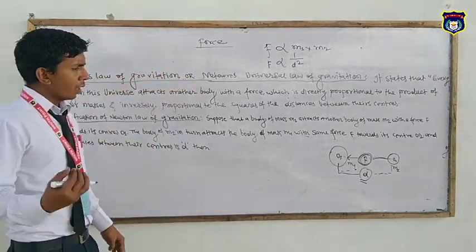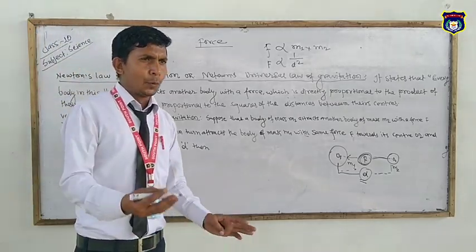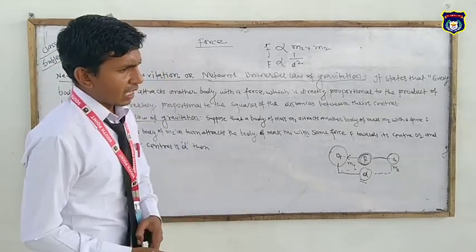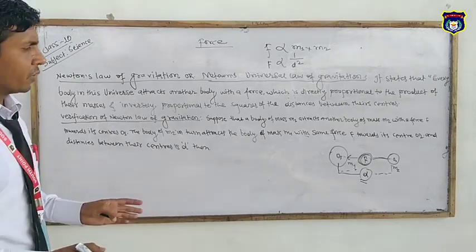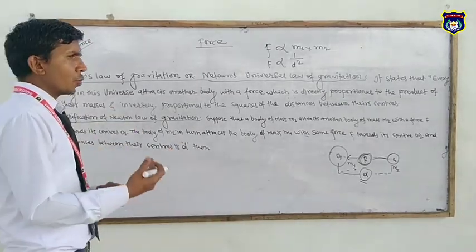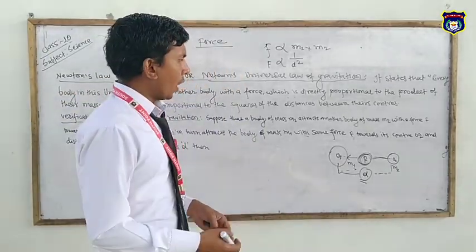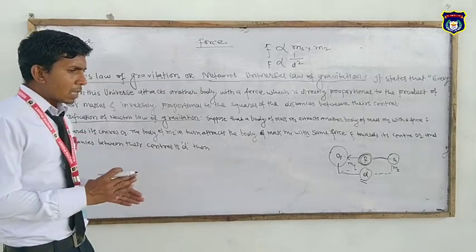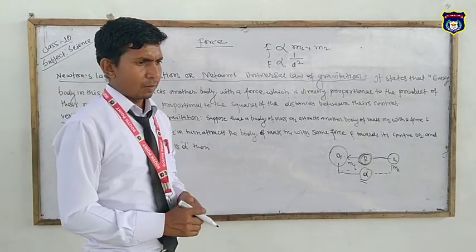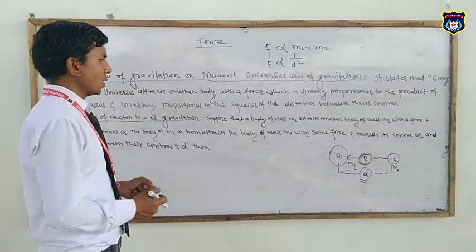Similarly, the gravitational force is inversely proportional to the square of their distance. It means when the distance between the bodies increases,